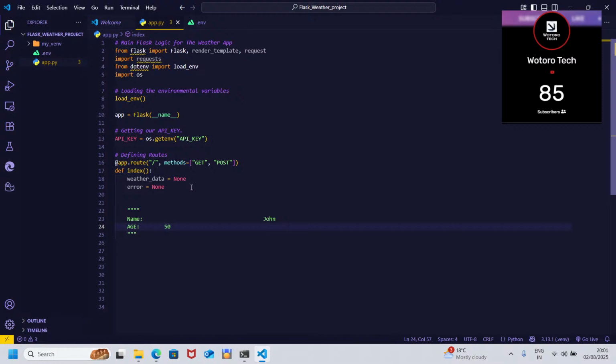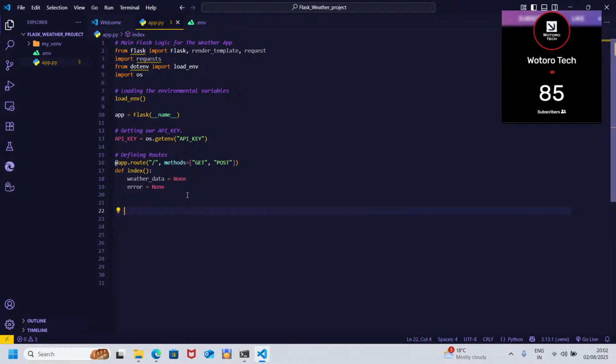So with the dot strip, when the request.method is post, that means it is inputting data. Before the data is processed, we are going to remove all the white spaces. Then after removing the white spaces, we process the data. So that is the reason for the dot strip. It will remove all the white spaces, then we can have our clean information. So I think that is the basic explanation.